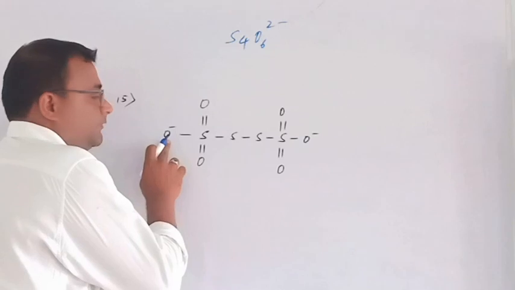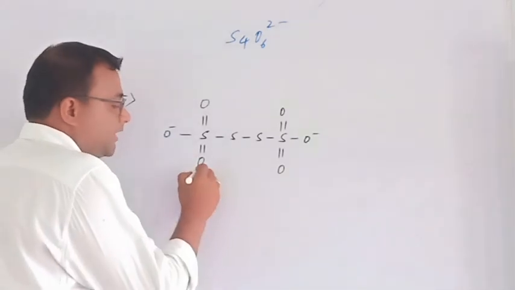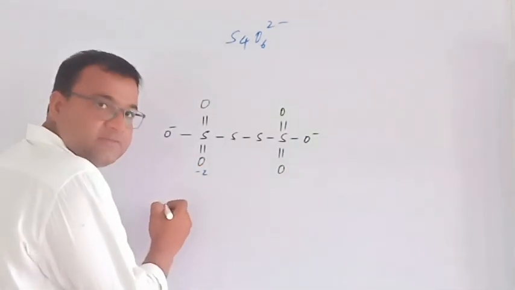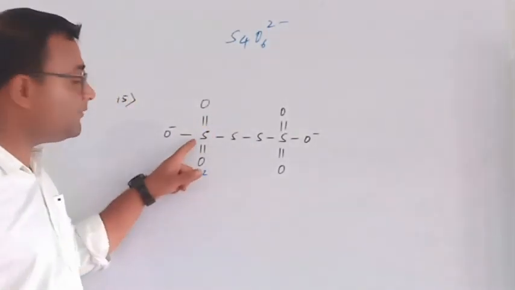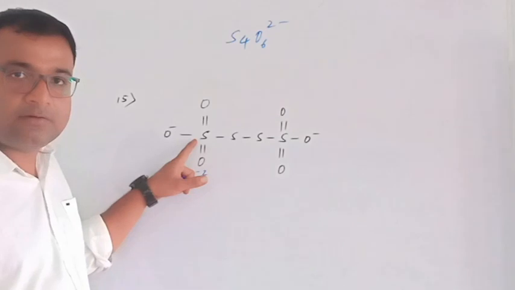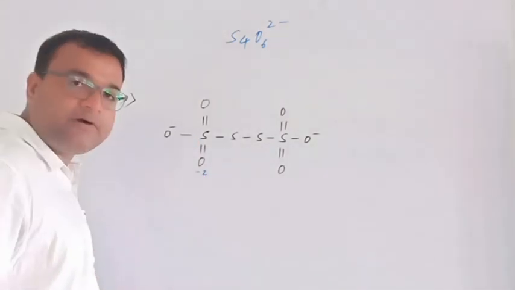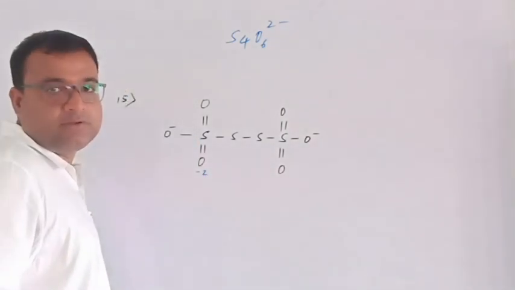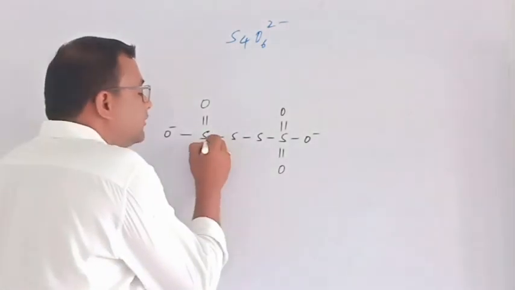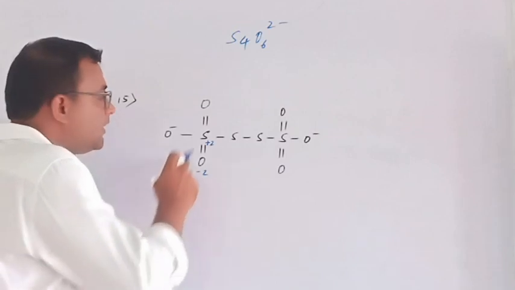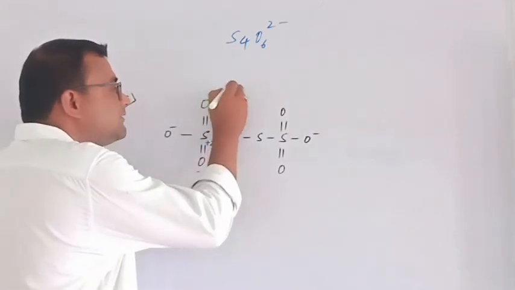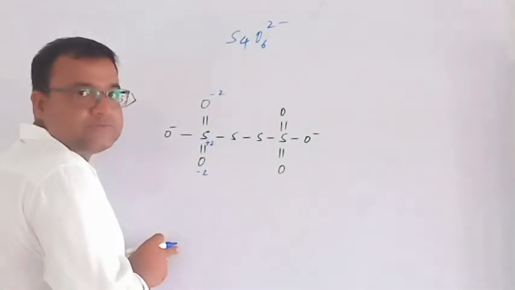Since the charge of oxygen is 2 minus, always. So, if it is 2 minus, it will take electron from sulfur. How many electrons? 2 electrons. Then sulfur loses its 2 electrons. Then it becomes plus 2. Similarly, this charge is also minus 2.